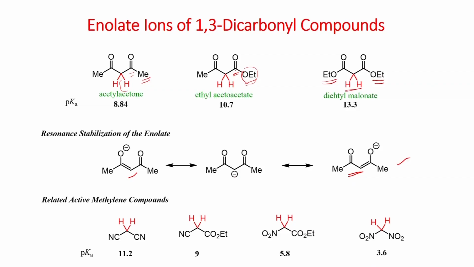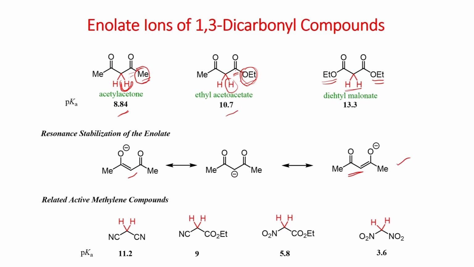This slide shows the pKa values of the acidic protons. When you look at this CH bond of acetylacetone, the pKa value of this proton is 8.84. When you replace one of the methyl groups with an ethoxy group, the pKa value of this proton increases to